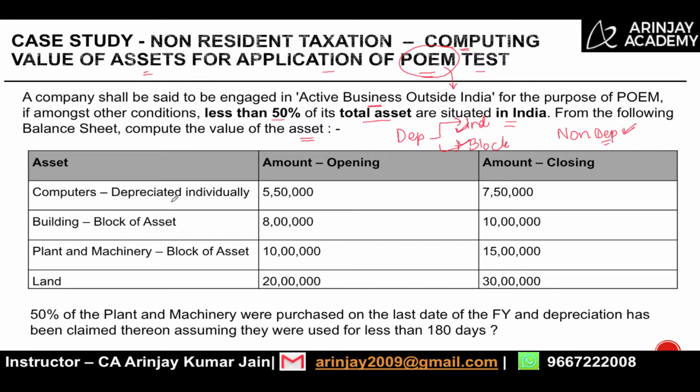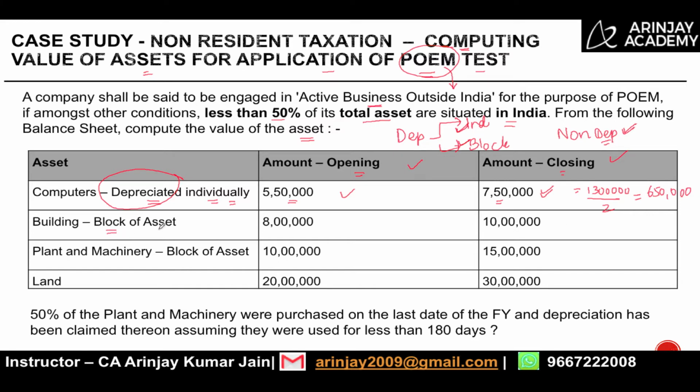When we talk about computers, it has been given to you that they are depreciated individually, and the opening value is 5,50,000 and the closing value is 7,50,000. For assets which are depreciated individually, the value of the asset has to be the average of the opening and the closing balance. In this case, the opening value is 5,50,000 and the closing balance is 7,50,000. So the total value is 13 lakh, and the average will be 6,50,000.